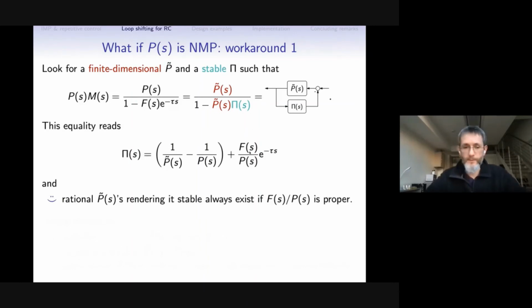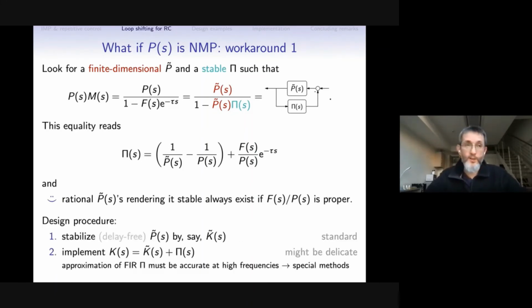The details here are not so important, but this problem is always possible to solve, which means that we can always apply the same trick, and then the design procedure will be just a little bit different. First, we need to design K tilde for a delay-free P tilde, which is different from our plant, but still finite dimensional, and then implement K as K tilde plus pi. A problem here is that this pi might be quite hard to implement.